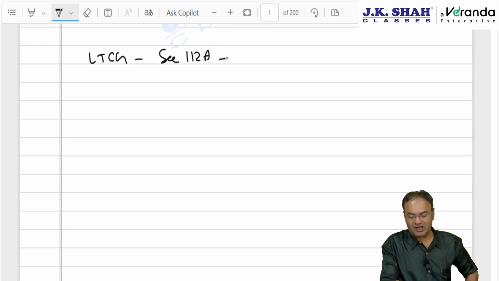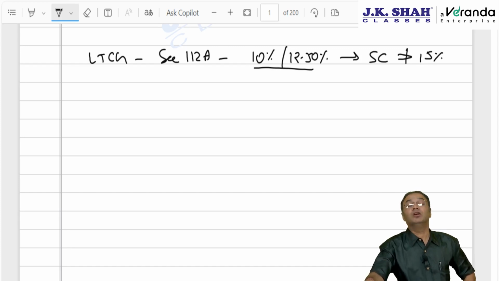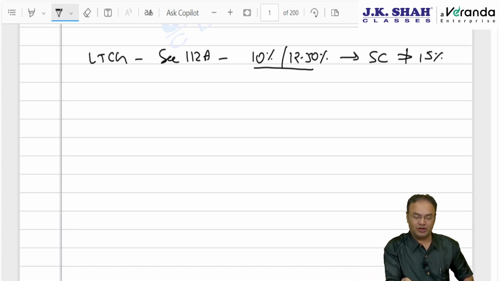You know this was taxable at 10% rate, and from 23rd July 2024 onwards, it is taxable at 12.5%. Right now, we are not discussing tax rates here, we are discussing surcharge. Surcharge rate on this shall not exceed 15%, meaning thereby 37% and 25% will not apply, restricted to 15%.